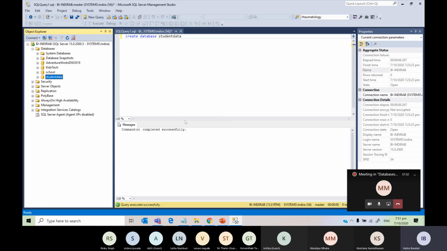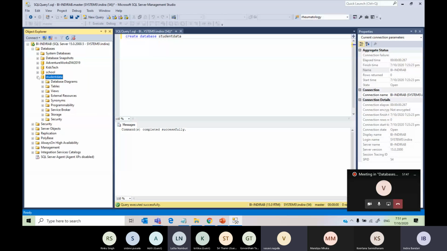Yes. Okay. Now, once you import, where will we find the data? Any guesses? In student data. Yeah, in student data, it has created a table.